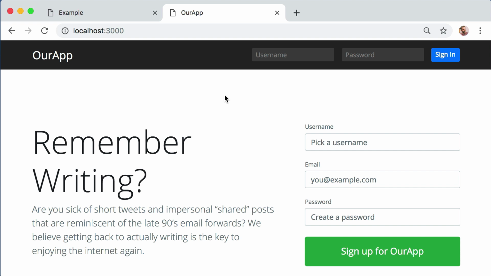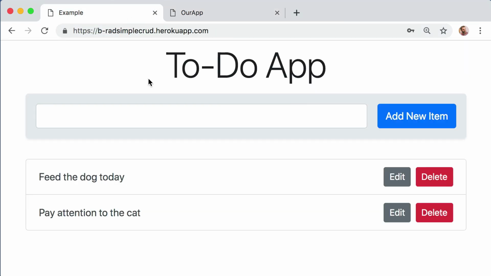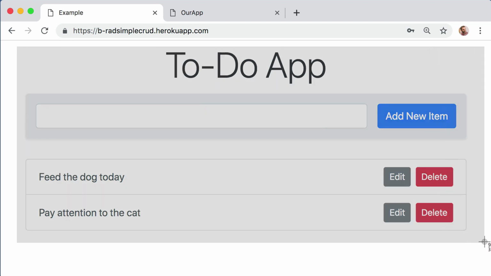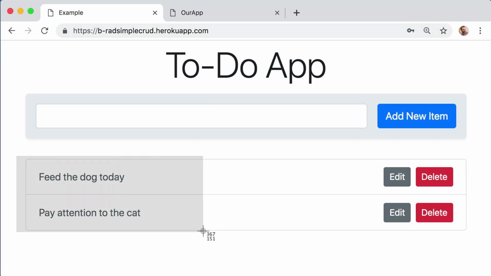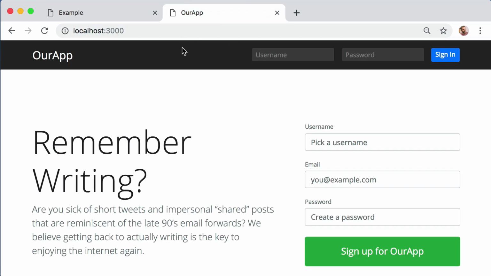Now, to bring this full circle, what do app number 2 and app number 1 have in common? Well, they both use a database to store data permanently. In the case of this simple app number 1, that's just the to-do list items. In the case of the more complex app number 2, the database is storing the usernames, the passwords, the article posts, the relationships of which users are following which other users, so on and so forth.